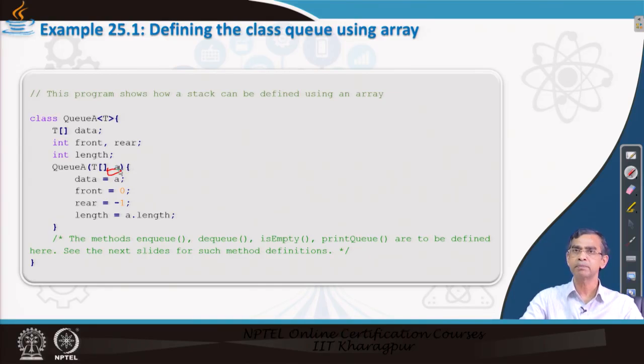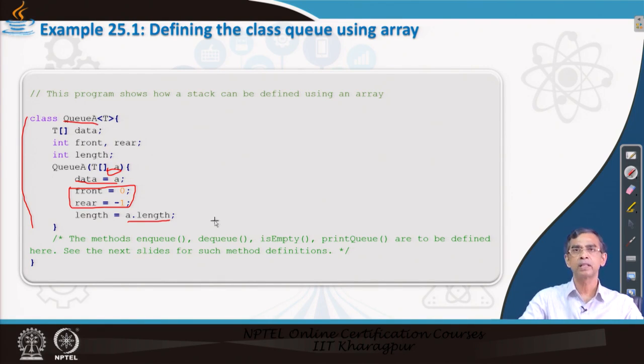This array A of elements may be null also. In that case, this data will be null, nothing. Whatever it is, we can write that front and rear are 0 and minus 1 respectively to indicate that at the moment the queue is initially empty, and A dot length, if A is empty, is basically null. Okay, so this is the constructor in the generic class declaration, and we have to add methods to make the class declaration complete.